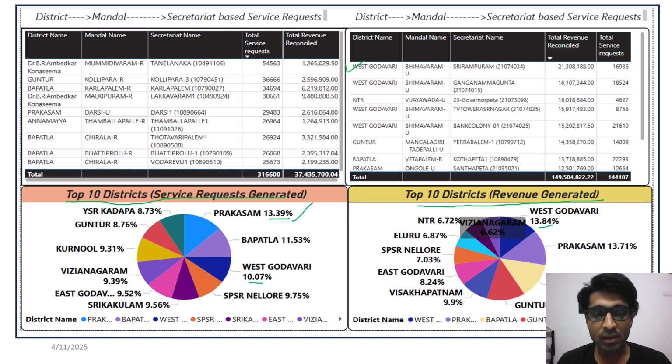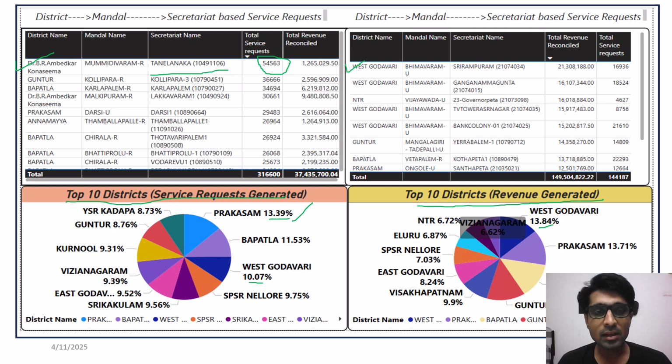Also, we can infer more because most of the time these services are delivered via the village and ward secretariat system. So here we can see a B.R. Ambedkar Konaseema District, one secretariat named Tanalanaka. This secretariat has delivered the maximum amount of service requests, although the district is not in any of the top 10.